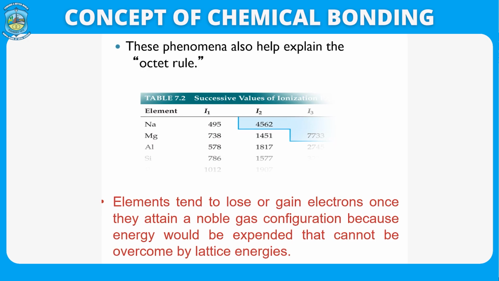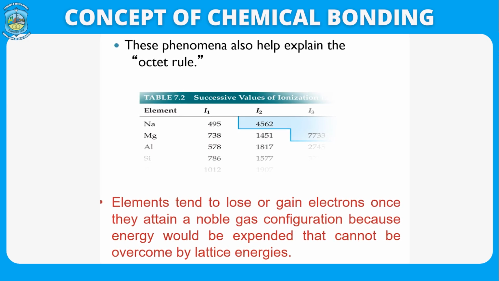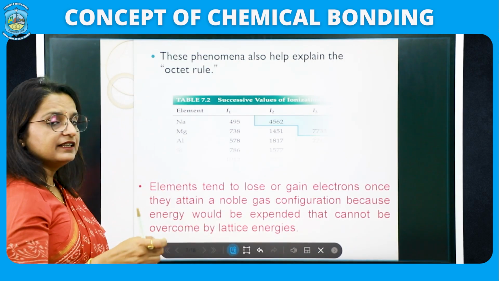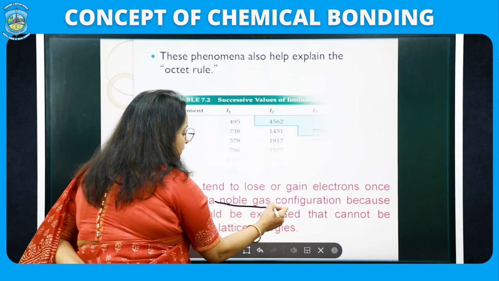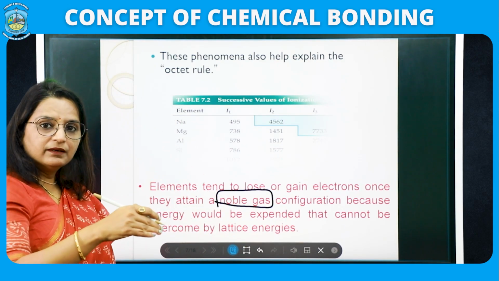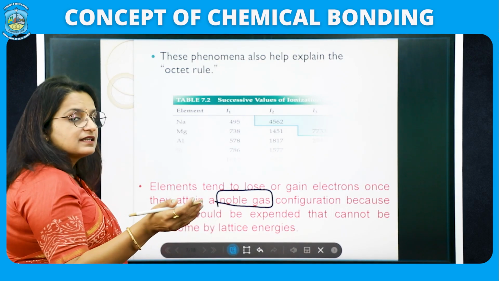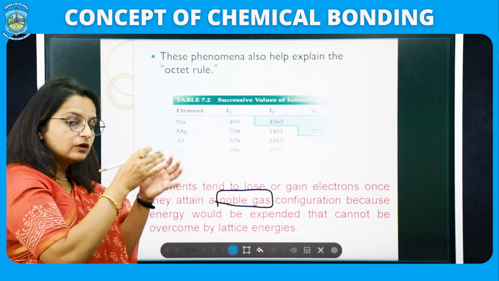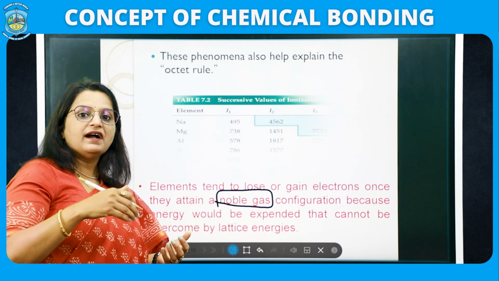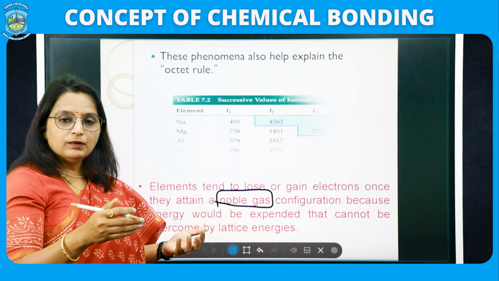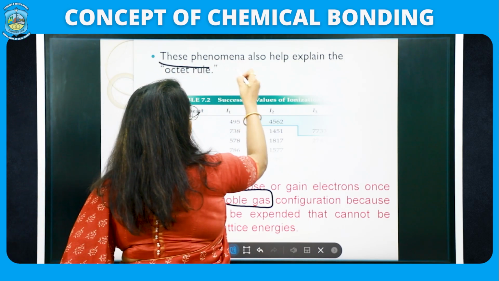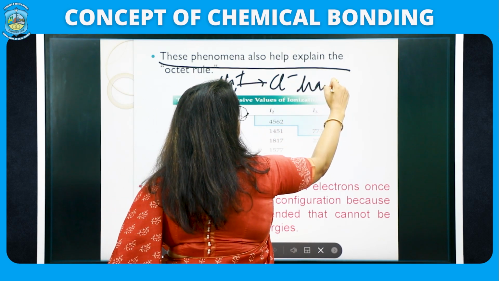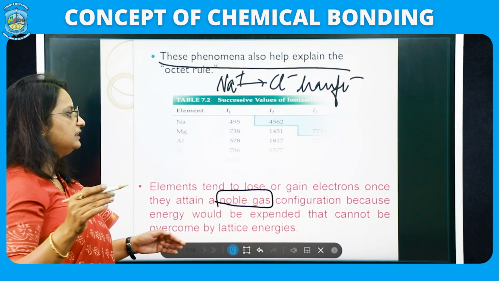Now let us have a look, as I told you, this also explains the octet rule. What is the octet rule? Octet rule says that each element tends to either lose the electron or gain the electron. Why do they want to gain the electron? They want to acquire a noble gas configuration. So sodium, by giving away one electron, is becoming nearer to noble gas configuration, and chlorine, by gaining one electron, acquires 18 electrons, which is a noble gas configuration. So this phenomenon of formation of positive and negative ions, or you can say the transfer of electron, clearly explains the octet rule.